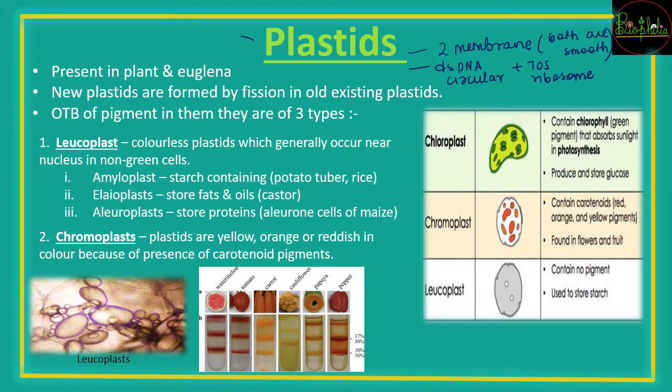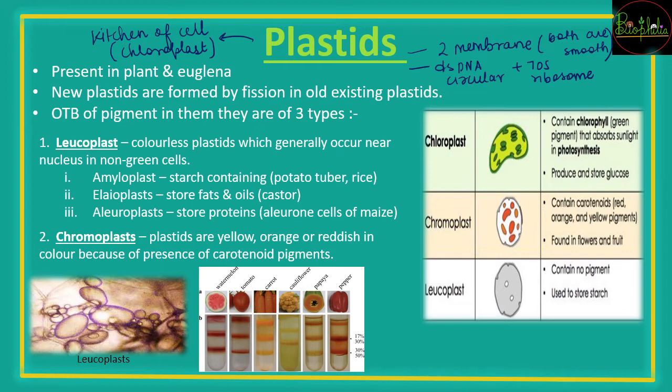Plastids, as you know, are also called the kitchen of the cell. You can specifically call a single type of plastid, the chloroplast, the kitchen of the cell. This is present in plants and euglena only, not in other cells.